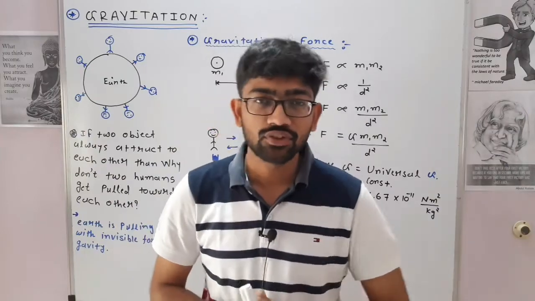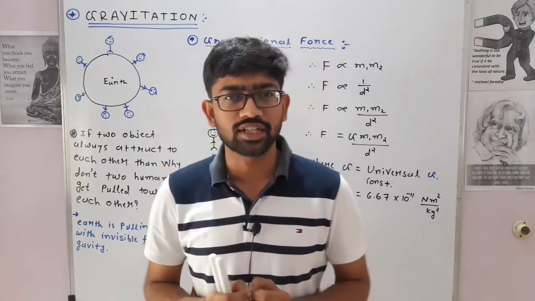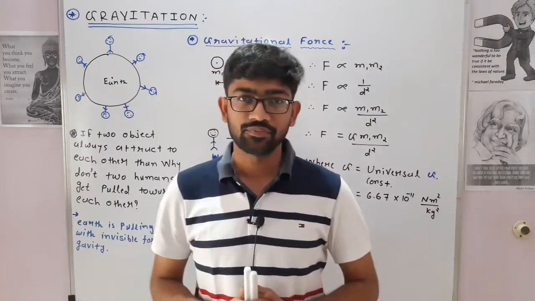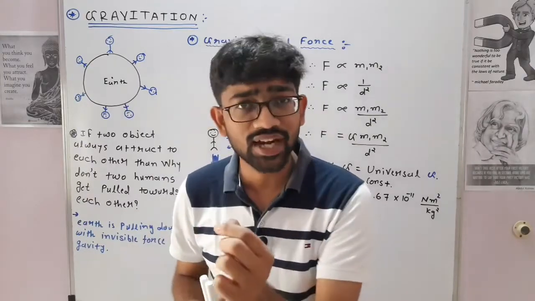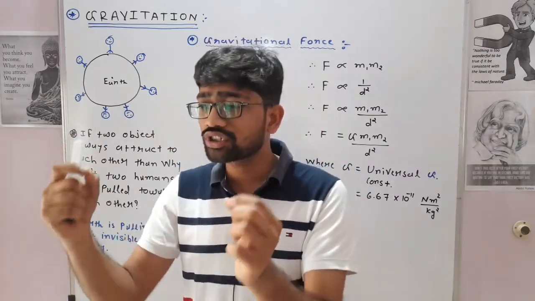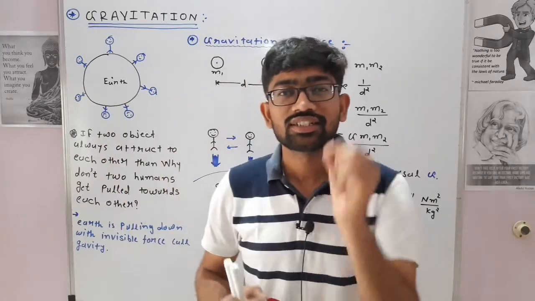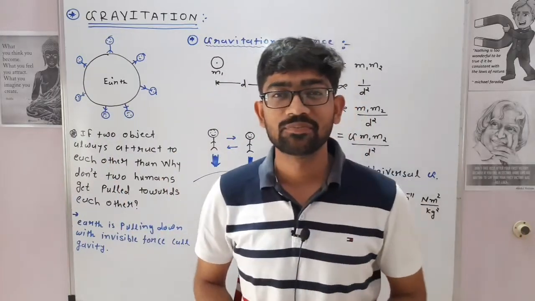So let us explain what is gravitation. What is gravitational force? This force attracts every object towards each other. The one object which has a mass attracts another object which has a mass, and both objects attract each other with equal force. That is gravitational force.